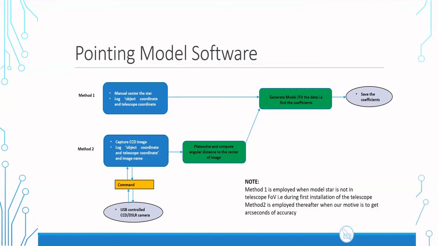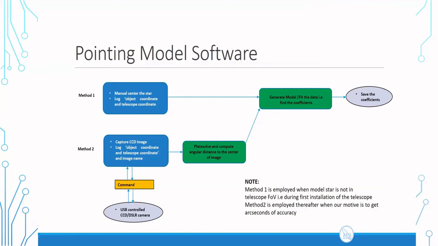Actually, we've developed the pointing model software wherein we have employed two methods. One is the manual method, which is employed when the model star is not in the telescope field of view. This is during the initial part of the observation. So we manually center the star and log the object coordinate and telescope coordinate, and we generate the model, fit the data and save the coefficients.